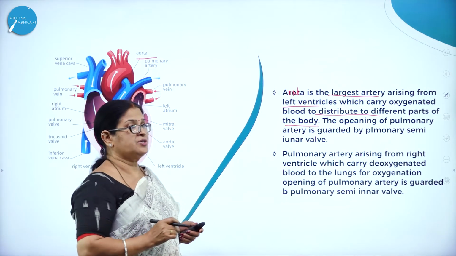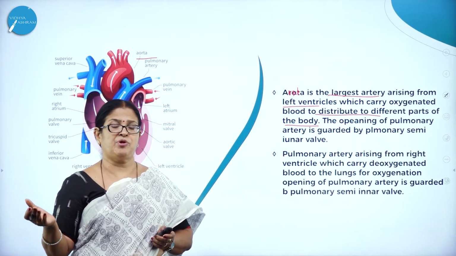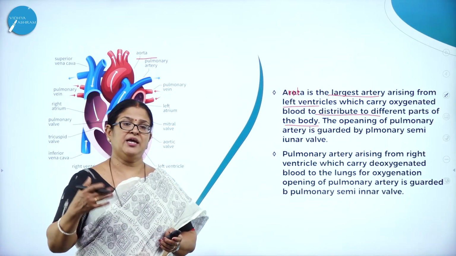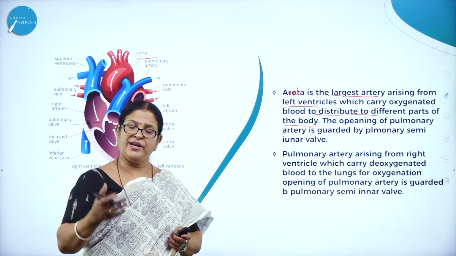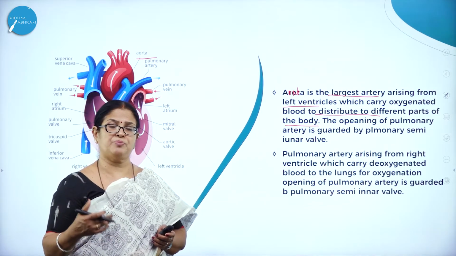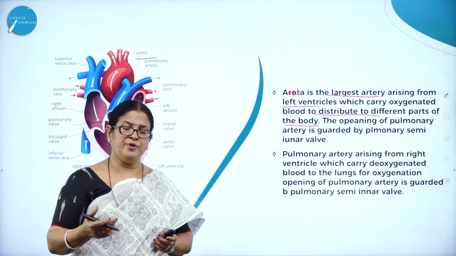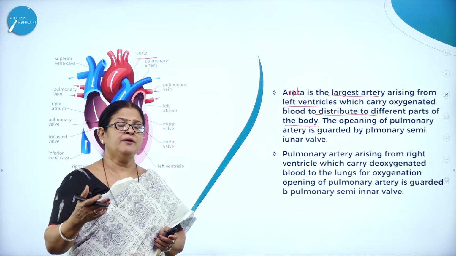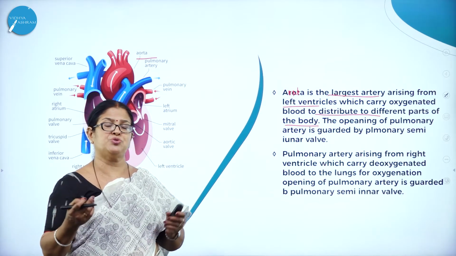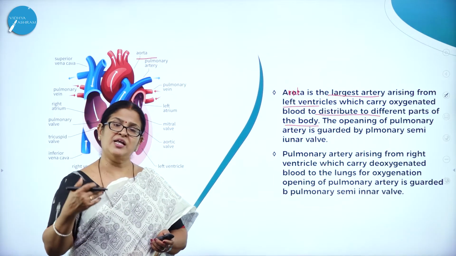left ventricle. So as we all know, the superior vena cava from the upper parts of the body and inferior vena cava from the lower parts of the body collect impure blood and pour it into the right auricle. From the right auricle, it goes to the right ventricle. From the right ventricle, through the pulmonary artery, the deoxygenated or impure blood goes back to the lungs for purification. And after purification, the pure blood is carried by the pulmonary veins, 4 pulmonary veins, 2 arising from the right lung and 2 from the left lung, which empty the blood into the left auricle.